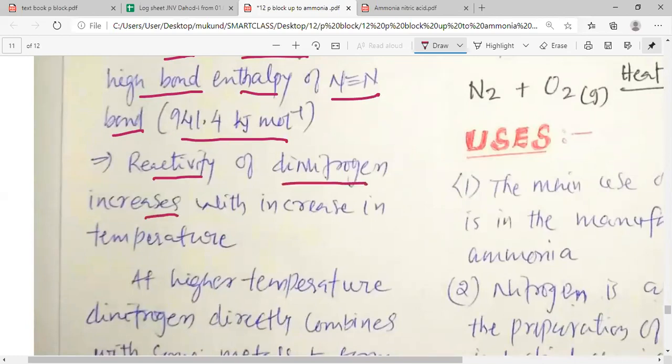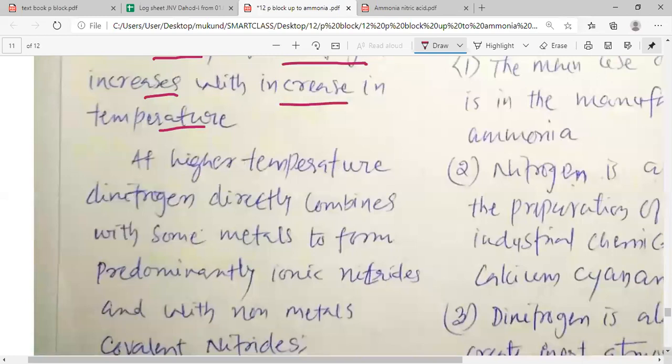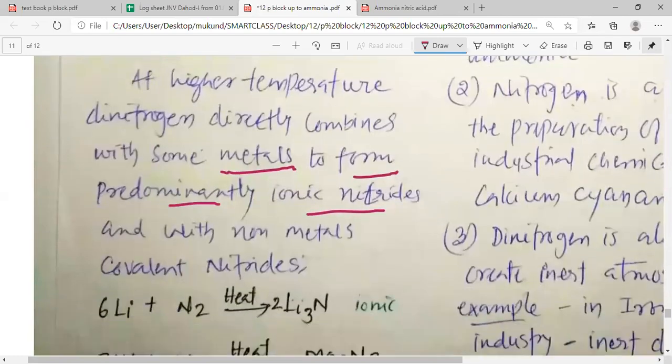Reactivity of dinitrogen increases with increase in temperature. At higher temperature, dinitrogen directly combines with some metals to form predominantly ionic nitrides, and with non-metals to form covalent nitrides.